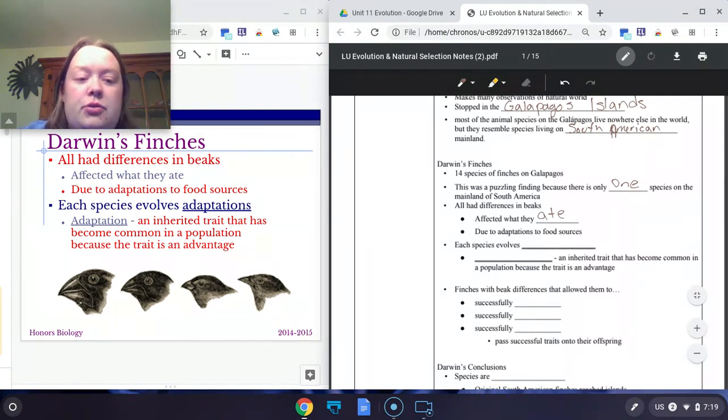And he said that this was due to adaptations from the birds adapting to their food sources. So he said that each species had evolved an adaptation, and an adaptation is a trait that gives an organism an advantage. So each species had evolved an adaptation to make it more successful based on the food that it ate.